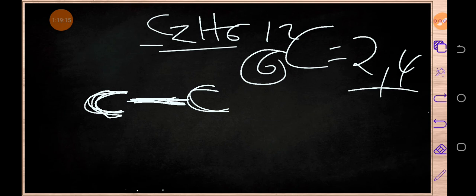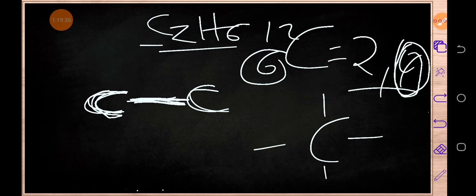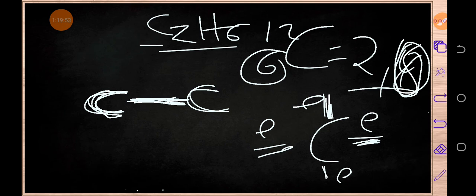So this means that for an element to be stable, that element has to have 8 electrons in its outermost shell. So carbon requires 4 more electrons to be stable. It has to be bonded in 4 different places so that it can be stable, because it requires 4 electrons for it to have 8 electrons in its outermost shell.